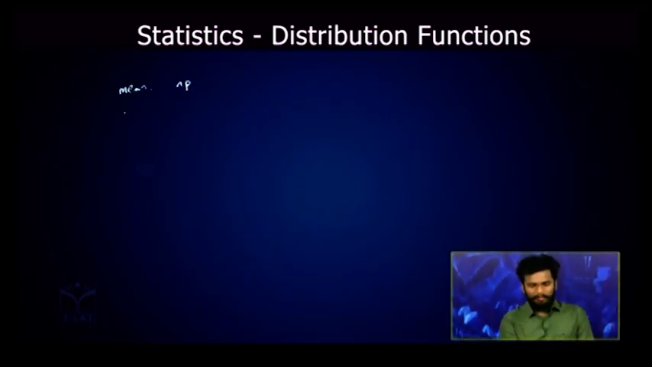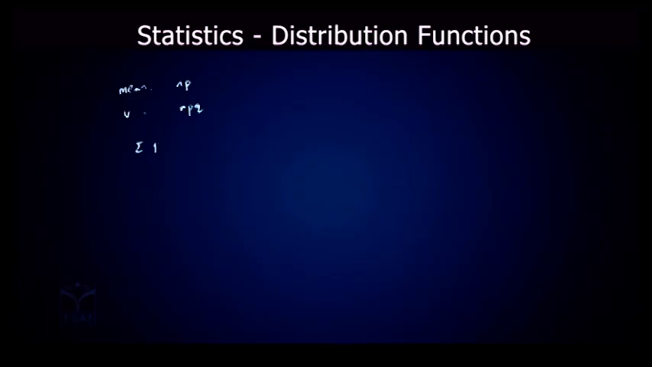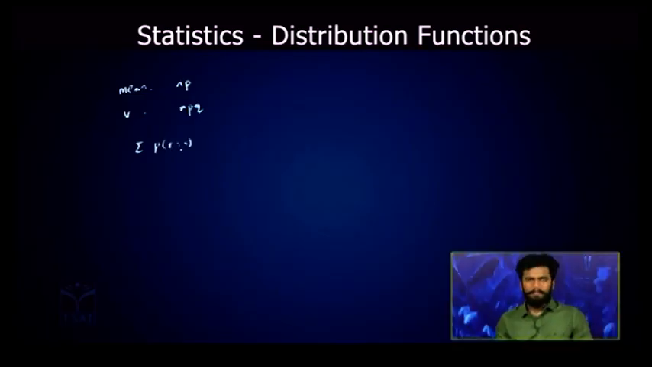The mean of the binomial distribution is given by np, and the variance is given by npq. When you take the summation of P of X equal to x, that is nothing but the summation of nCx into p power x into (1 minus p) power n minus x, it will be equal to 1.